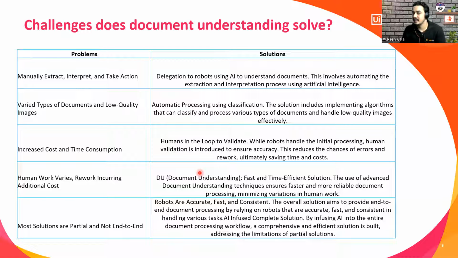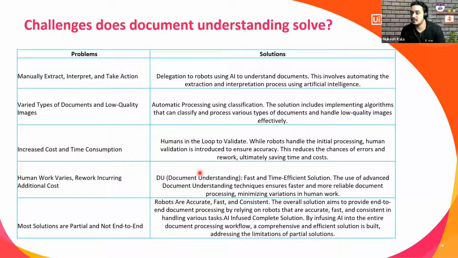The second problem is there are different kinds of documents and there are some images which are low quality. The scanned quality is not so good. The solution includes an algorithm which can classify the documents, and the algorithm also handles the low quality images. The third problem was increased cost and time consumption. If there is a person who is doing this, definitely he's going to take more time as compared to the robot. And sometimes it might happen that we require some kind of human intervention.